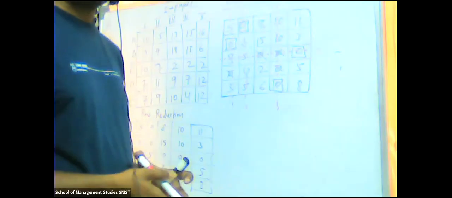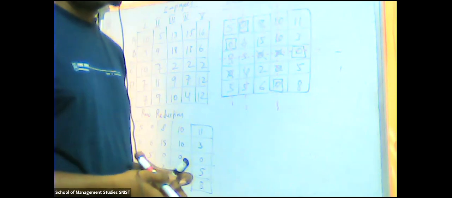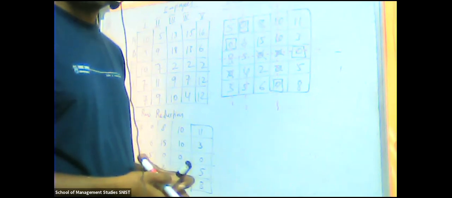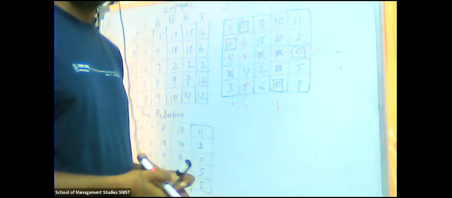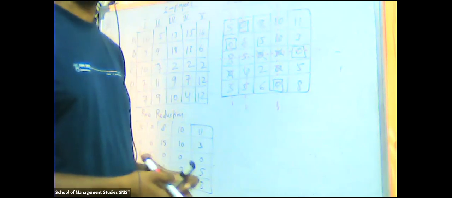So if a dotted line is there, then we keep the same value. If there is no dotted line on the value, then we subtract that minimum value. If it is the intersecting point of dotted lines, then the minimum value is added. 3 conditions. Right? Hope you understand. Yes, sir. Now my new table will look like this.